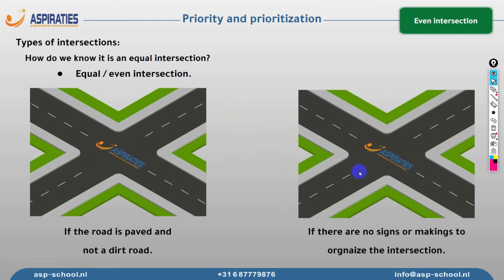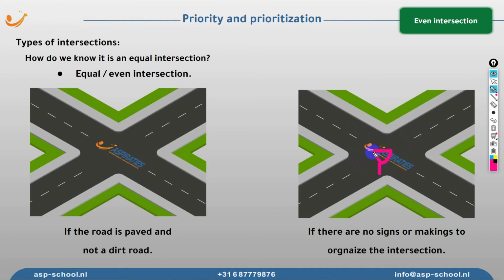Like we don't have the shark teeth. We don't have a sign here telling us to stop or to give priority. Sometimes if there is a stop sign, you'll find here a stop and there is a solid line for you to stop. We don't have those. So we call it an even intersection.